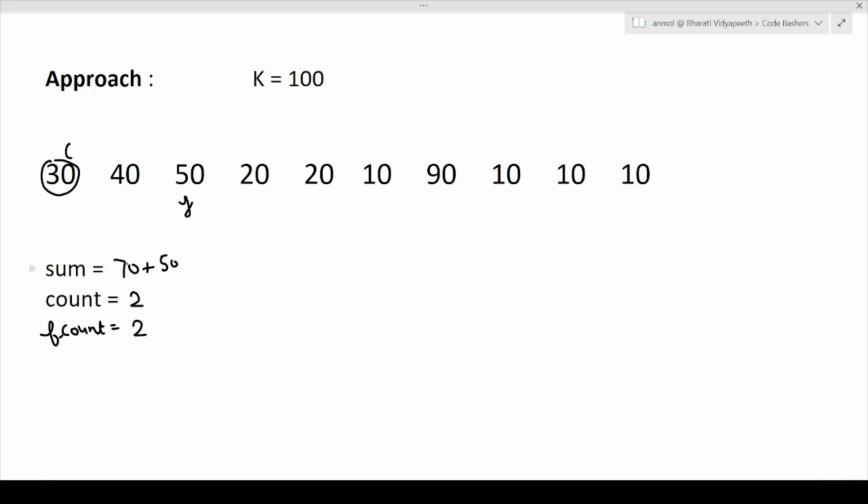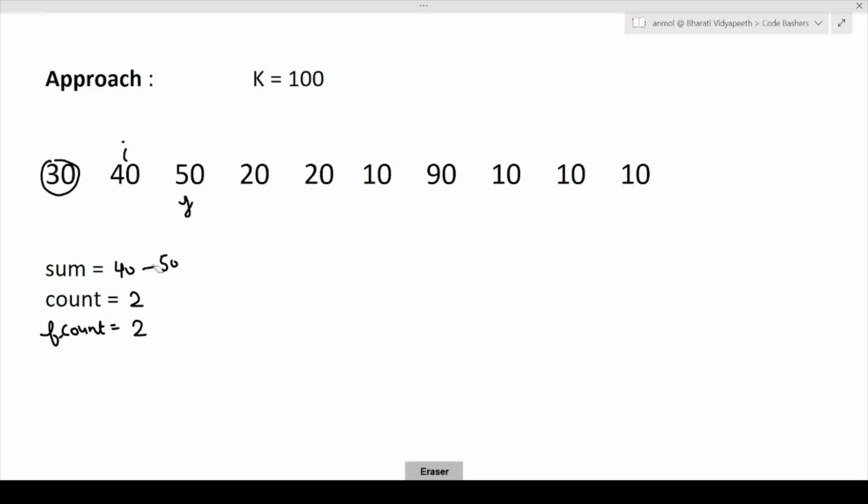So now you can see that 70 plus 50 will overshoot our k value. So at this point we will squeeze our sliding window, and by squeezing we will subtract this 30 value from the sum value. It was 70. So 70 minus 30, we all know it is 40 only. Okay, and we will do i plus plus here.